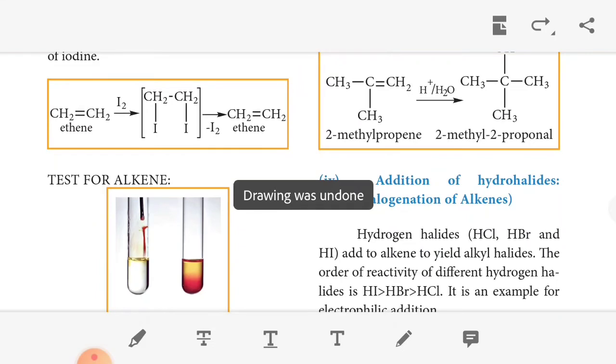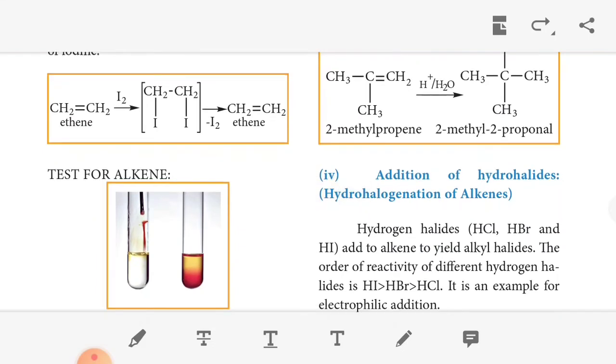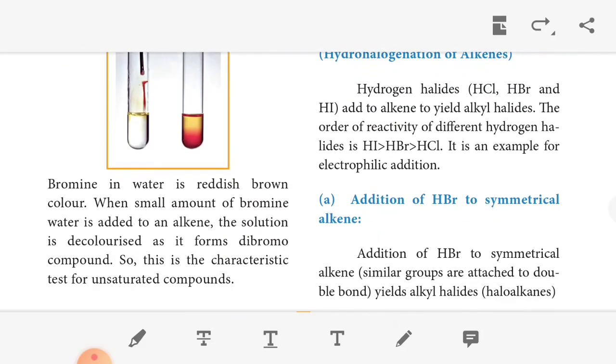Then the third one, test for alkenes. Bromine water is reddish brown in color. When a small amount of bromine water is added to the alkene, the solution is decolorized to form a dibromo compound. So this is a characteristic test for unsaturated compounds, and you can do this test in 12th standard. Okay.